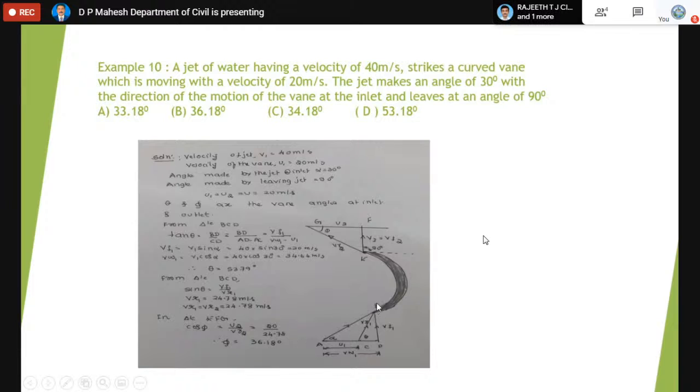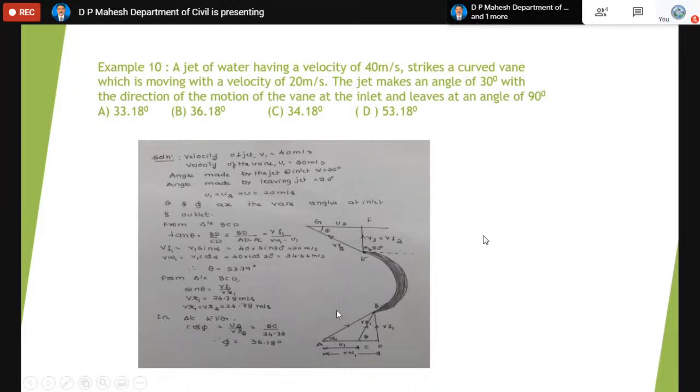AB indicates the magnitude and the direction of the velocity of the jet at the inlet. This is called inlet, and this is called outlet. B is called inlet, then E is called outlet. Jet enters through B, jet leaves through E. So how does it enter? It is entering by making an angle, which is given as 30 degrees. That alpha is the angle it makes. Then how is it leaving? When it leaves, it makes an angle of 90 degrees. It goes perpendicular, so like this it leaves. Then the rest is actually construction.